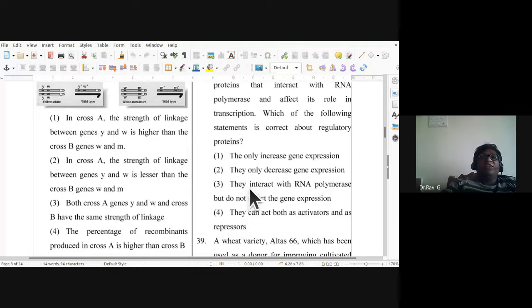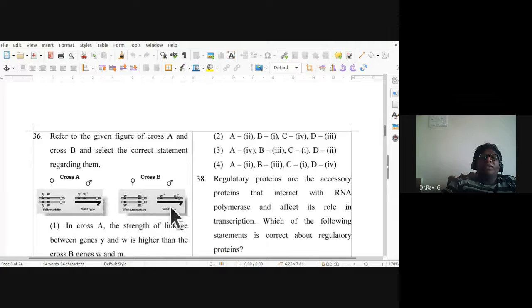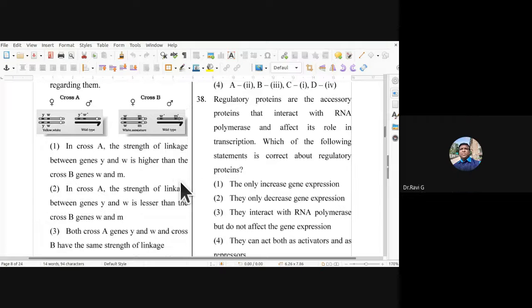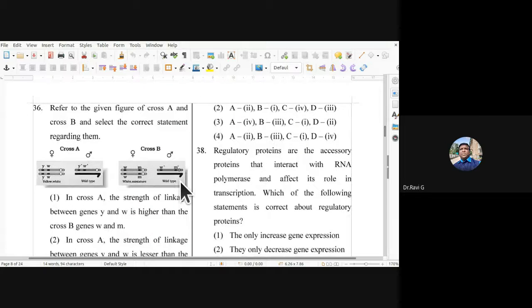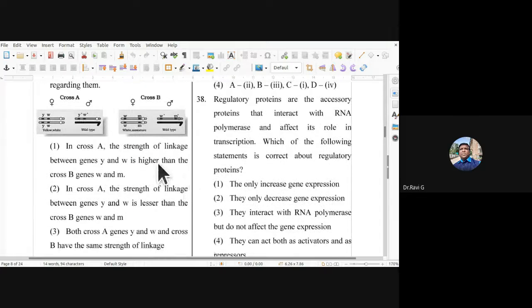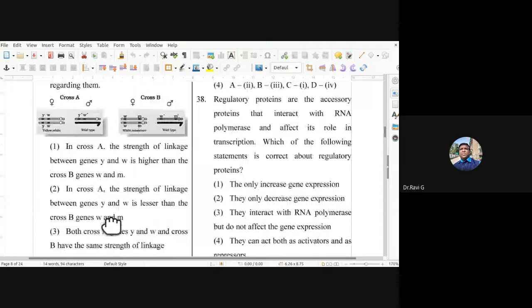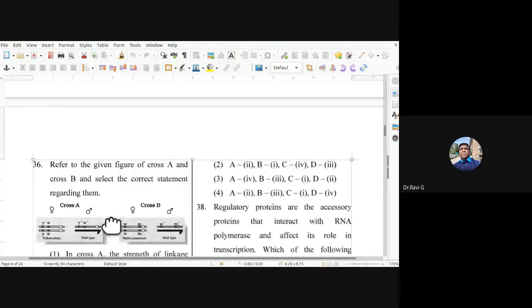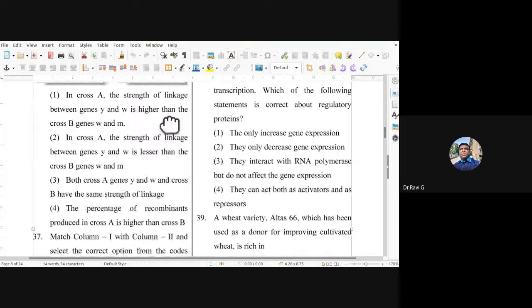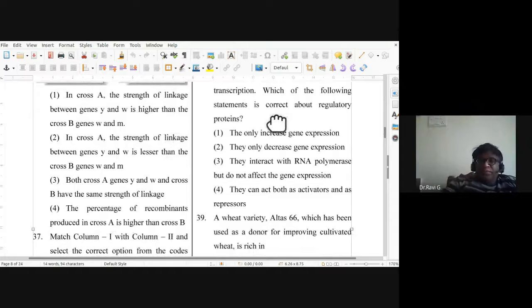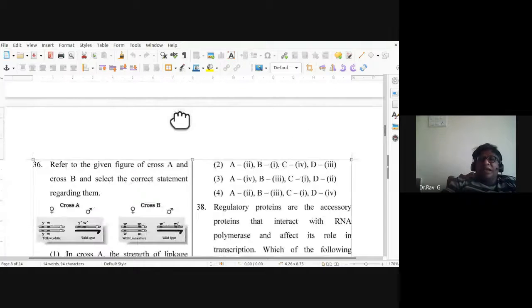36th question. Refer to the given figure of cross A and cross B and select the correct statement regarding them. So this is what they have given for the 36 diagram. The first option is in cross A, the strength of linkage between genes Y and W is higher than in cross B genes W and N. Okay. So these are all the assumptions, and we have to find out what is the correct assumption. So 36, the first one is the correct choice.